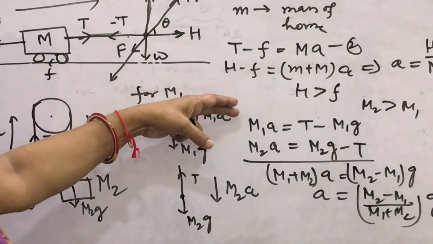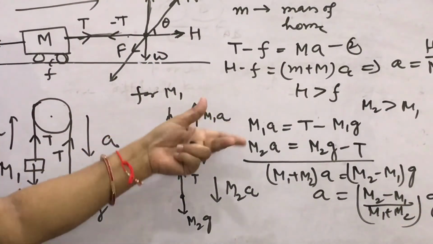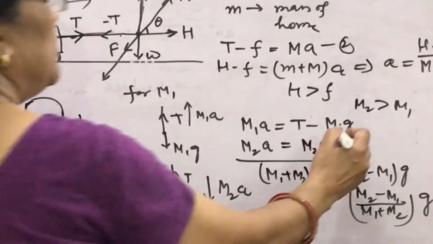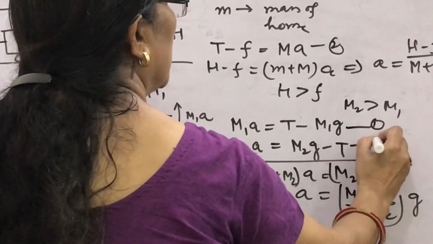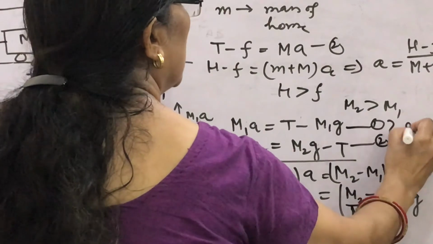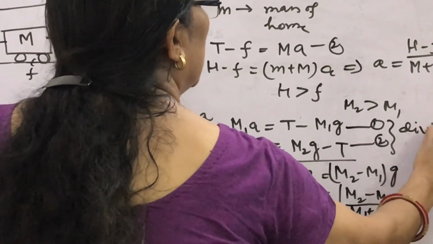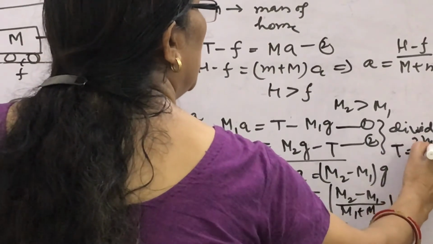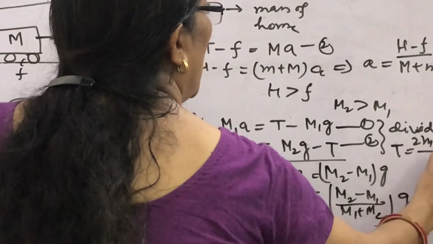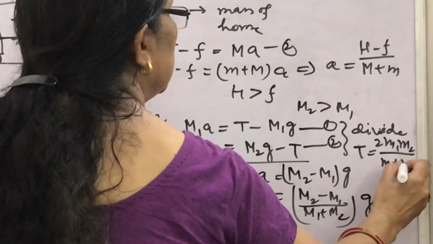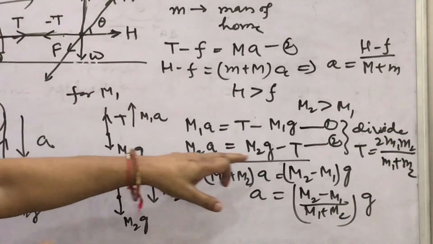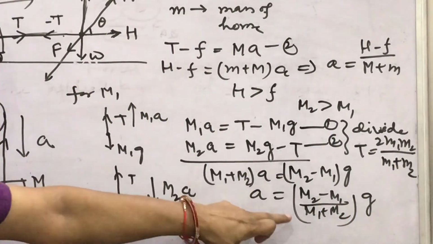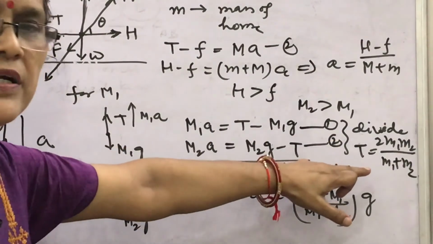And if you divide equation 1 by equation 2, you can find the tension. Dividing these two equations, you will get T equal to 2 m1 m2 upon (m1 plus m2) times g. By adding these two, you will get this; by dividing, you will get this.